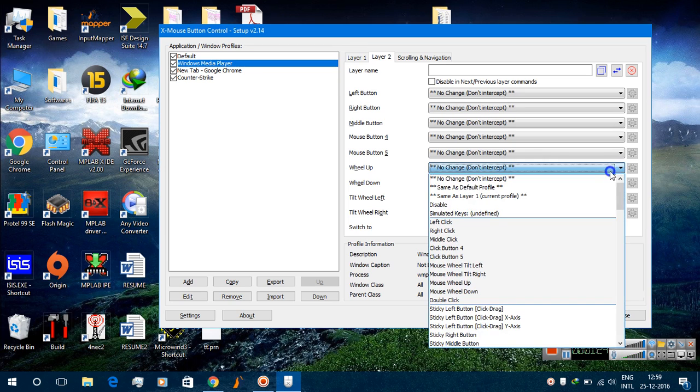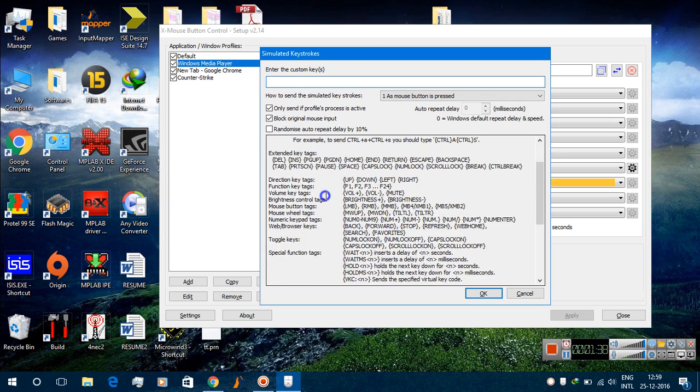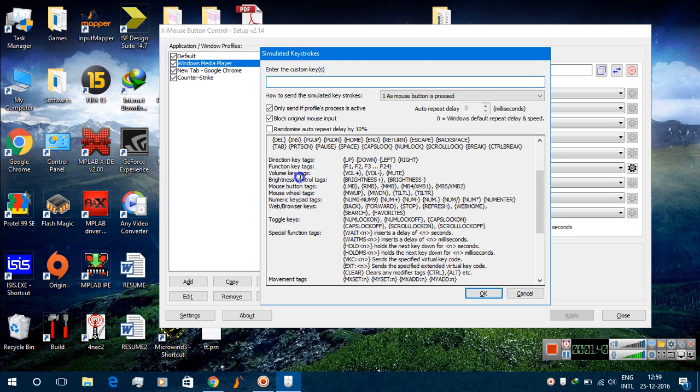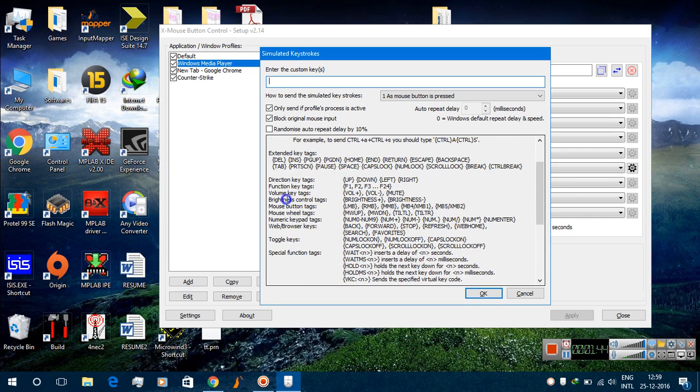First of all, you need to click on Volume Up, then go below and click on Simulated Keys. Here you can see a number of tags. As you can see, there are so many tags. Now you will assign the volume key tags. For wheel up, meaning scrolling up, we will assign volume plus.